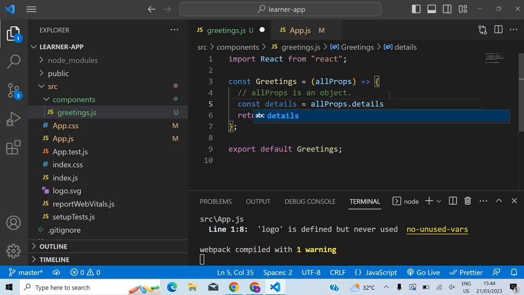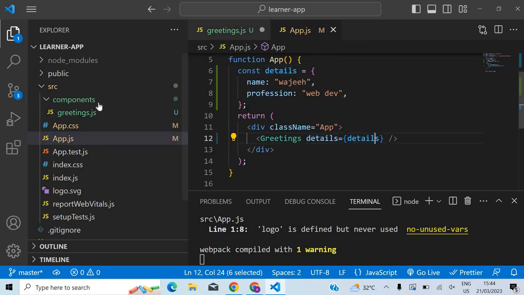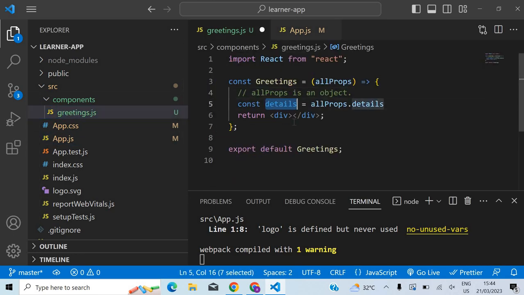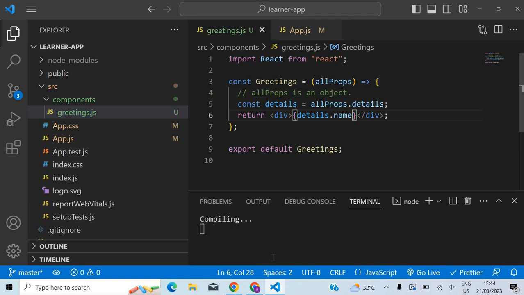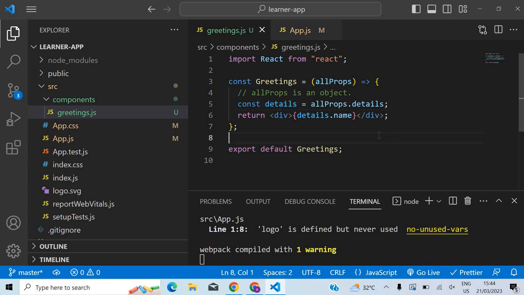So whatever value you gave is now stored in this variable, and I can say details dot name. If I save it, see here, OG. Is it clear now, Abdullah? Yeah.